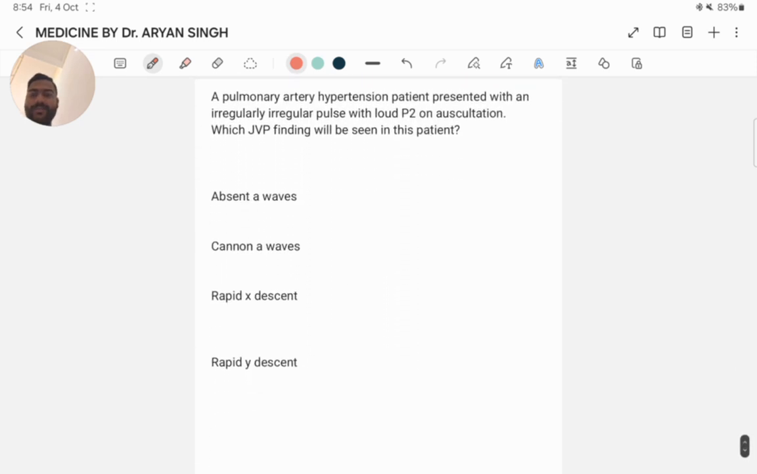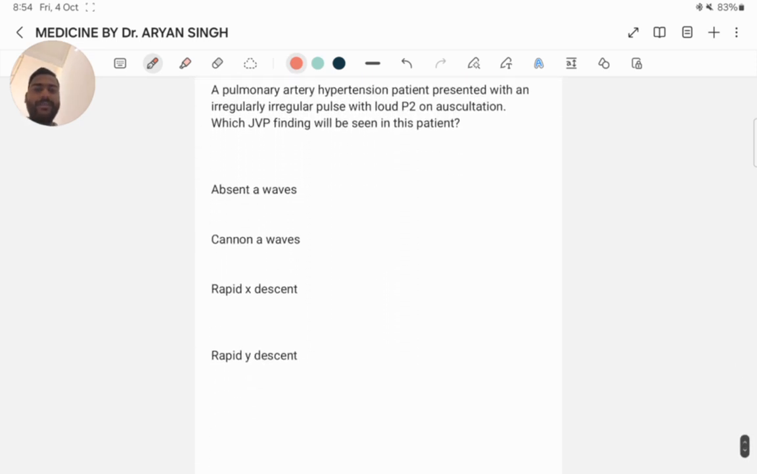Next question. A pulmonary artery hypertension patient presented with an irregular pulse and a loud P2 on auscultation. Which JVP finding will be seen in the patient? Absent A wave, cannon A wave, rapid X descent, rapid Y descent. Here the correct option is the absent A wave.